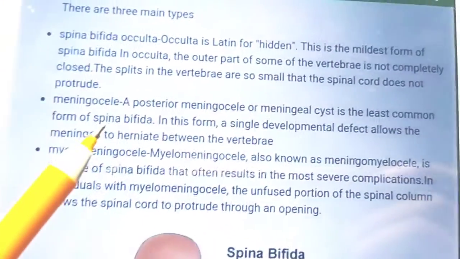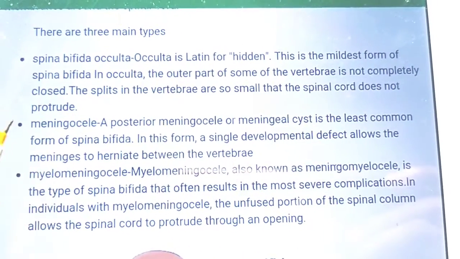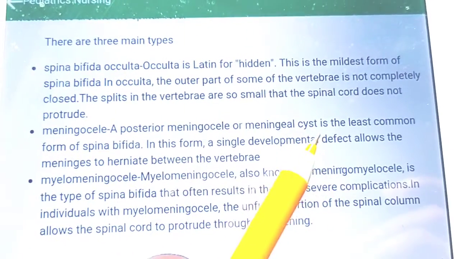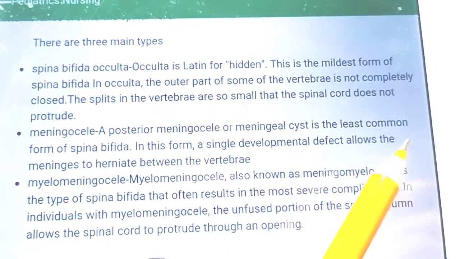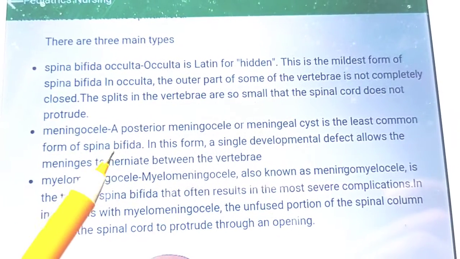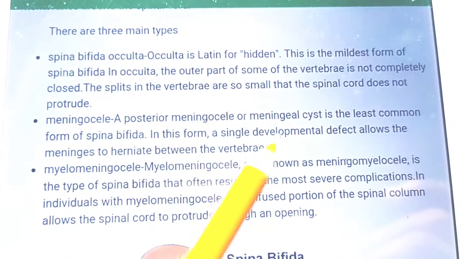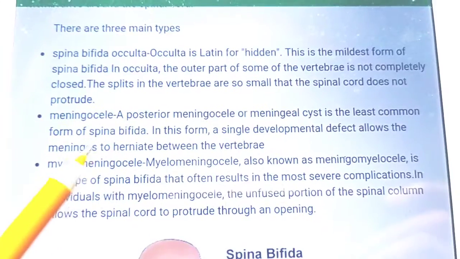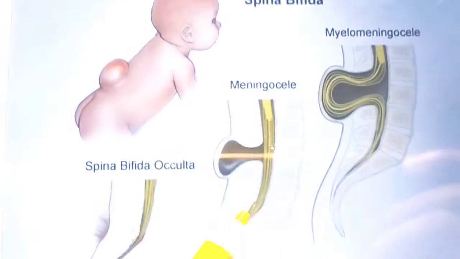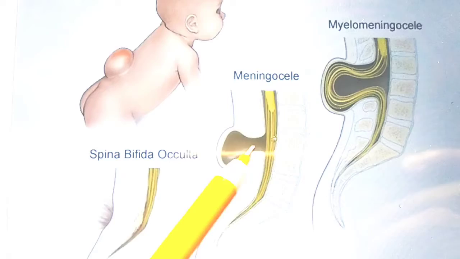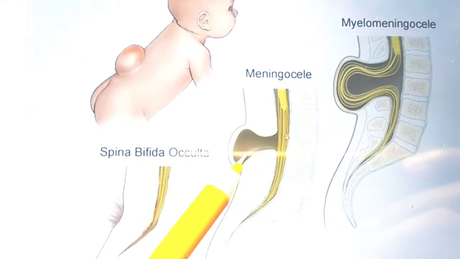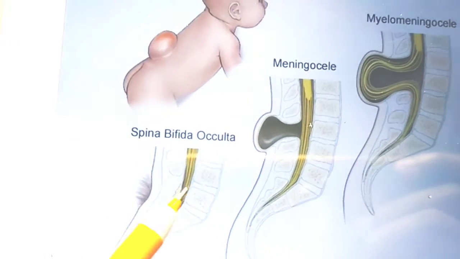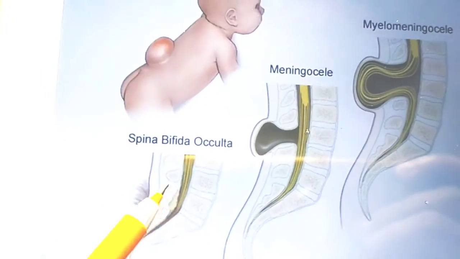The second one which we will learn is meningocoele. Meningeo, so something with the meninges. A posterior meningocoele or meningeal cyst is the least common form of spina bifida, but it allows the meninges to herniate. That is why the name meningocoele means the meninges herniate. You can see these are the meninges, the covering of the spinal cord, that herniates. This is spina bifida occulta: nothing has herniated, but there is a defect in the bone, you can see.